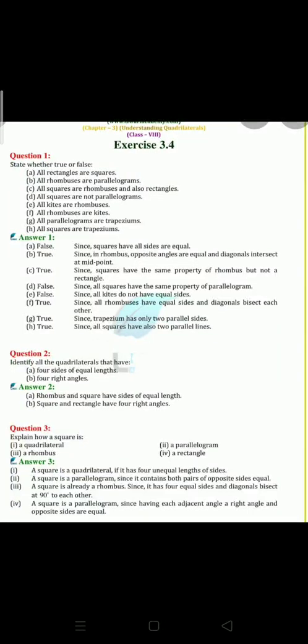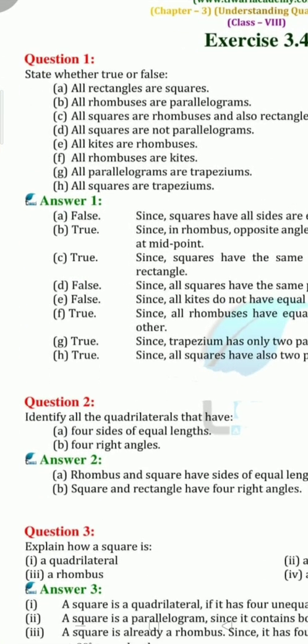Hi kids, now you all are aware of the properties of all the quadrilaterals. So let's do the last exercise 3.4 of chapter 3. So let's see the first question. It is true or false?